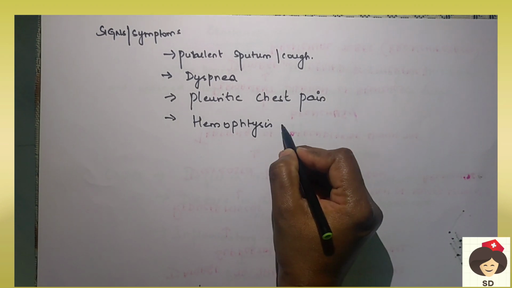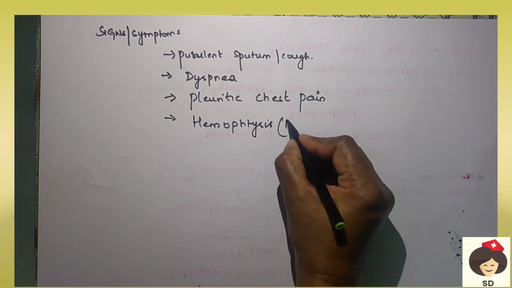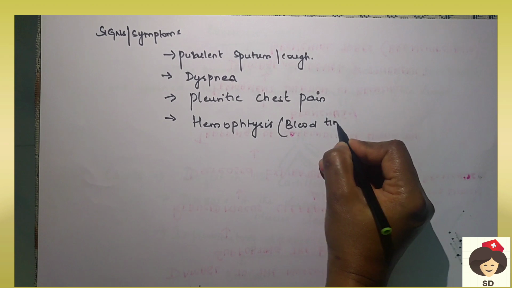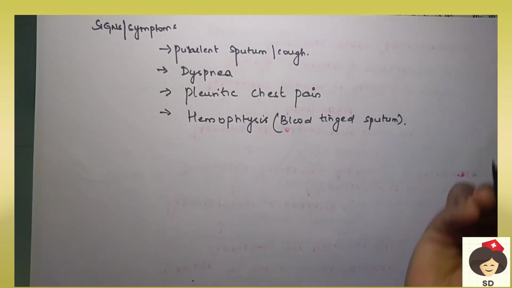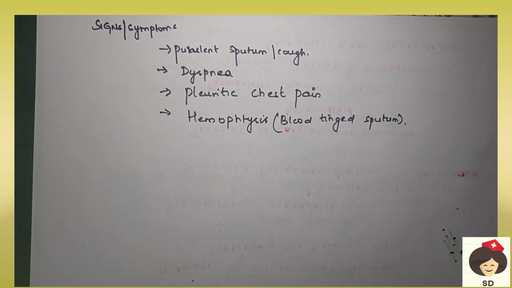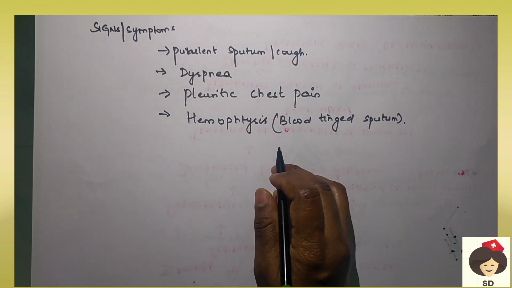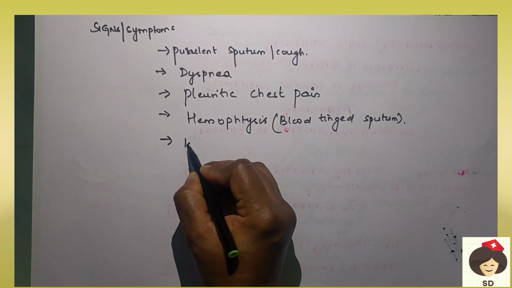Hemoptysis means blood tinged sputum. So blood in sputum is called hemoptysis. This is because there is inflammation or injury to the walls of the bronchus due to infection or any virus. They can damage the cells and cause the blood to be mixed with the sputum. Next, the patient will have wheezing.